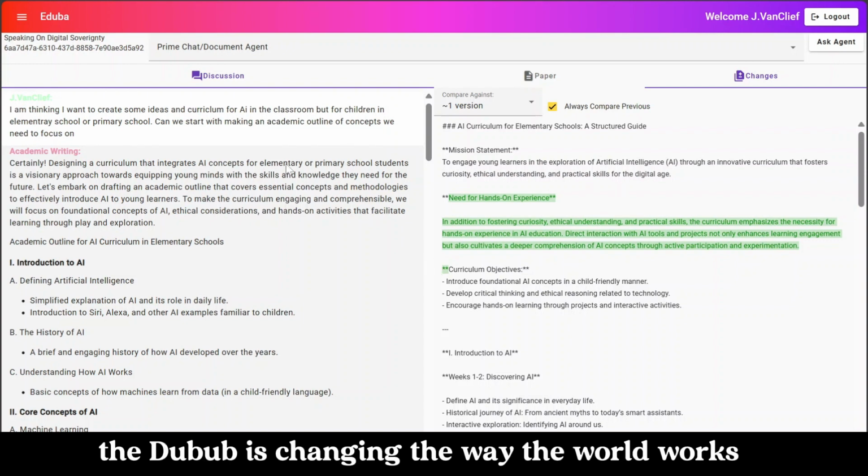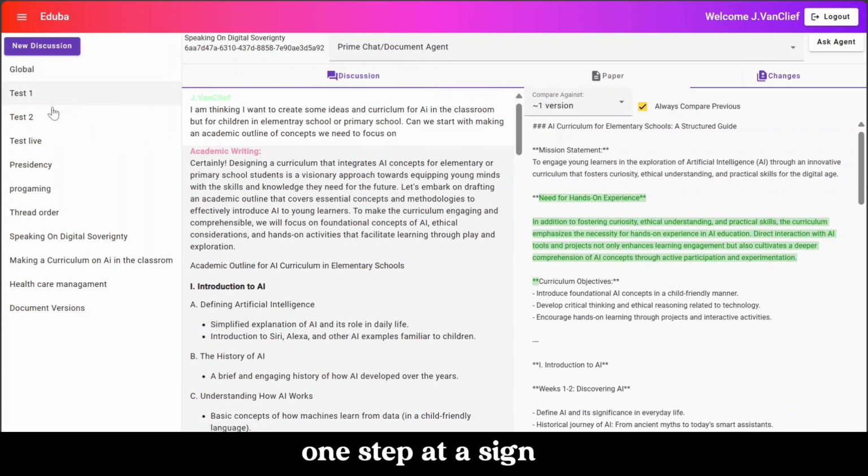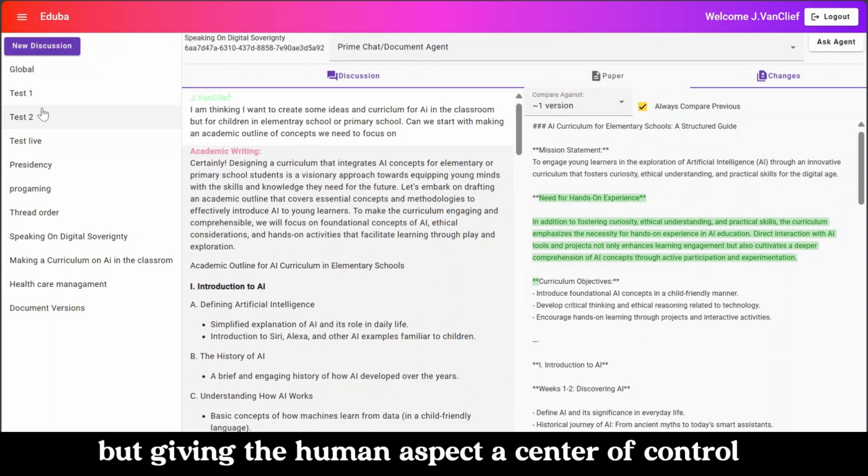Eduba is changing the way the world works, one step at a time, but giving the human aspect a center of control.